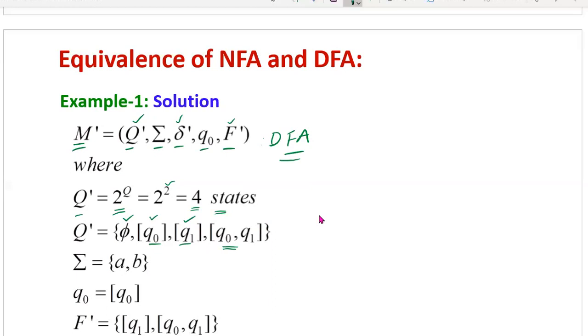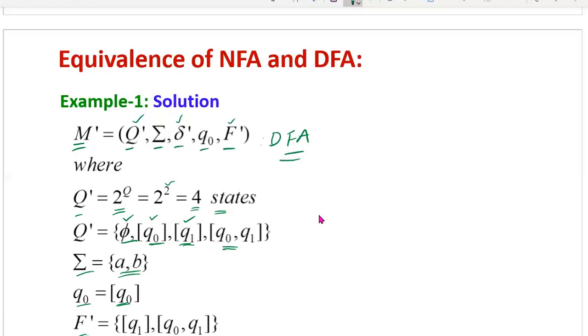So now Q dash equal to, we have 4 states: 1, 2, 3, 4. For all these 4 states, you need to find the transitions, that is delta dash. Then sigma equal to A comma B, same, there is no change. Then Q0 equal to whatever the initial state of the given NFA is, you can represent within square brackets.